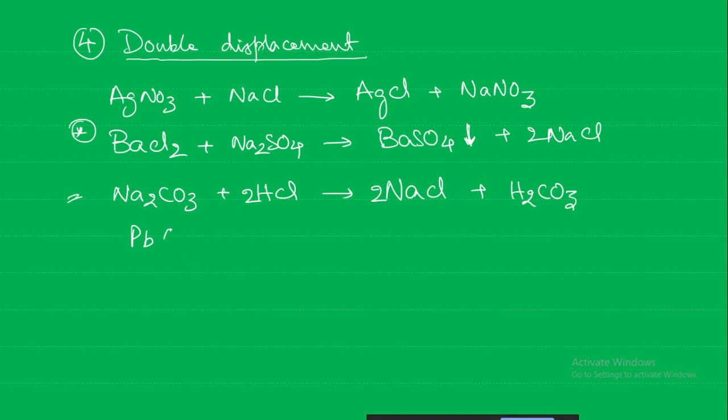Next, lead nitrate. NO3 minus is nitrate and lead is in the +2 oxidation state, so it will react with potassium iodide. So here iodine, here lead, and is potassium more reactive or is lead more reactive?